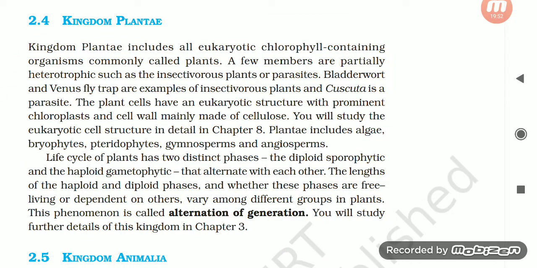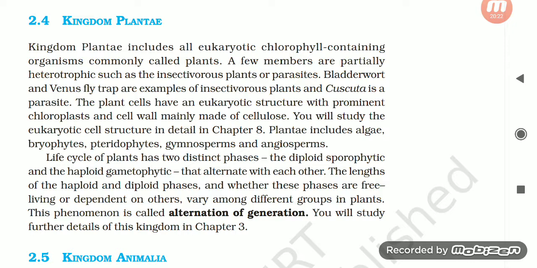2.4 Kingdom Plantae. Kingdom Plantae includes all eukaryotic chlorophyll-containing organisms commonly called plants. A few members are partially heterotrophic, such as insectivorous plants or parasites. Bladderwort and Venus flytrap are examples of insectivorous plants, and Cuscuta is a parasite. The plant cells have a eukaryotic cell structure with prominent chloroplast and cell wall mainly made of cellulose. You will study the eukaryotic cell structure in detail in chapter 8. Plantae includes algae, bryophytes, pteridophytes, gymnosperms, and angiosperms.